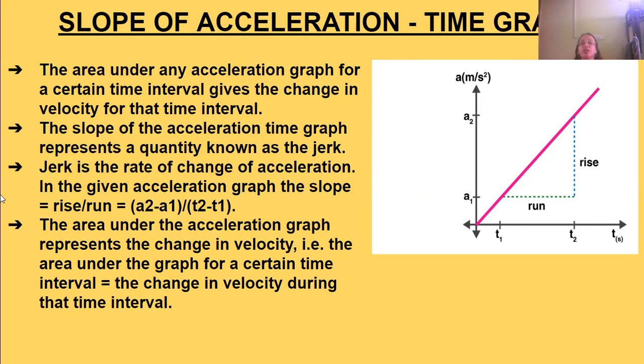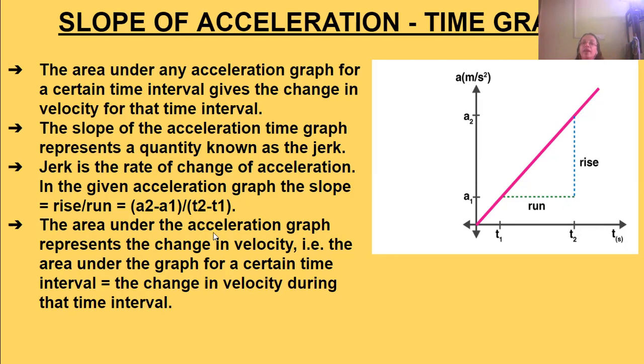The slope of the acceleration time graph represents a quantity known as jerk. Now, what is jerk? Jerk is the rate of change of acceleration. In the given acceleration graph, the slope is equal to rise by run. What is rise? Rise is A2 minus A1. And the run is T2 minus T1.